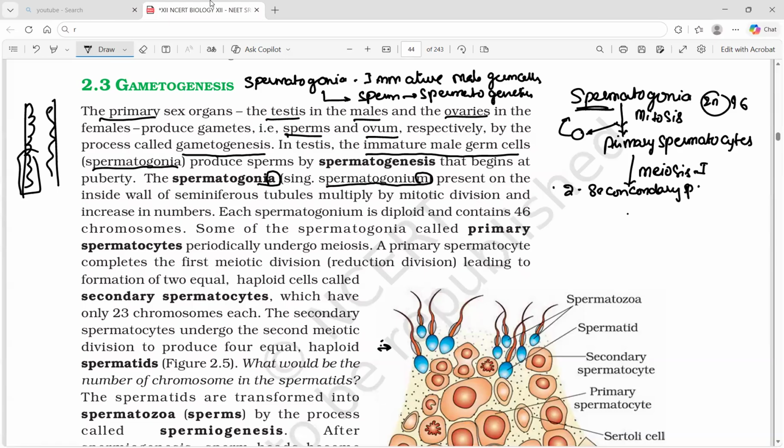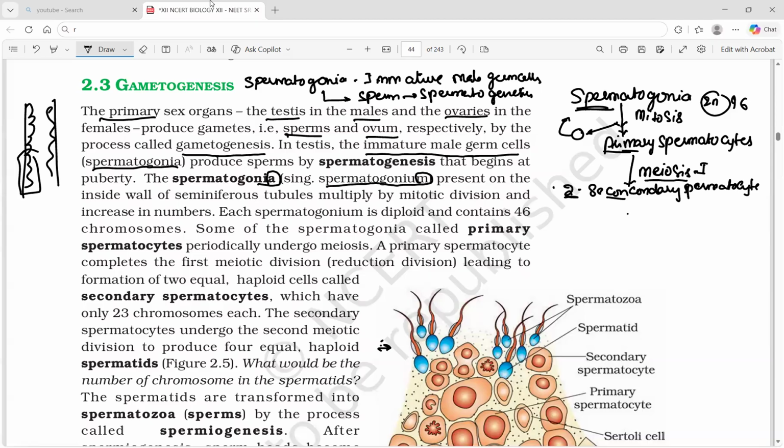So questions from here: secondary spermatocytes are formed from the primary spermatocyte after meiosis 1. The number of secondary spermatocytes formed from one primary spermatocyte is 2.